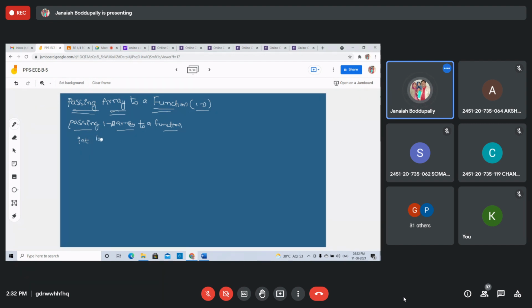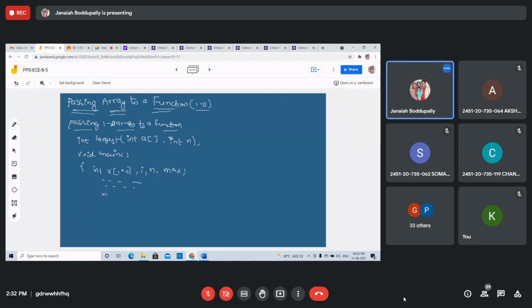After this, the name of the function is largest, and you write the function prototype like this: int largest, the array, and int size of the array. Then void main. Now, how to declare the array? int x[100]. i is for index, n is for size, and max is the variable name for finding the maximum element. Declare all the variables.